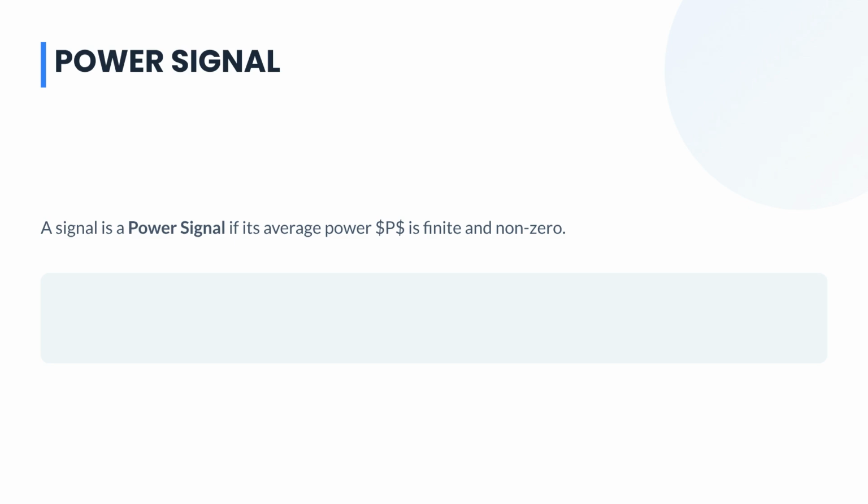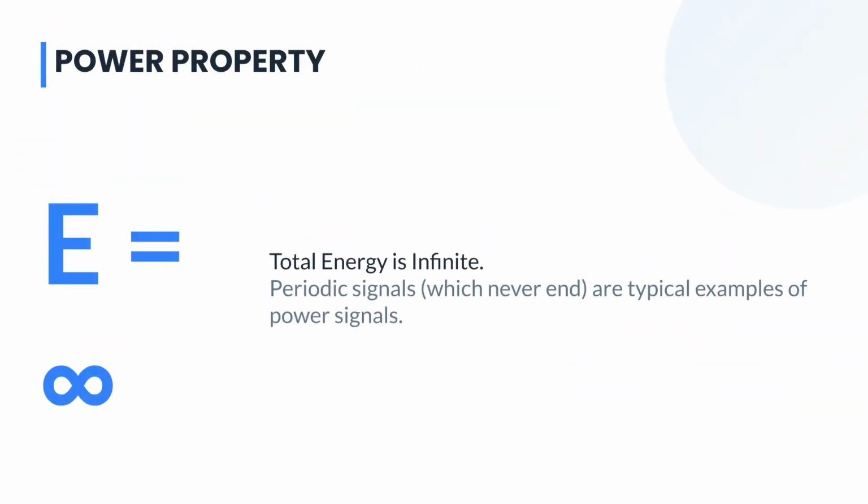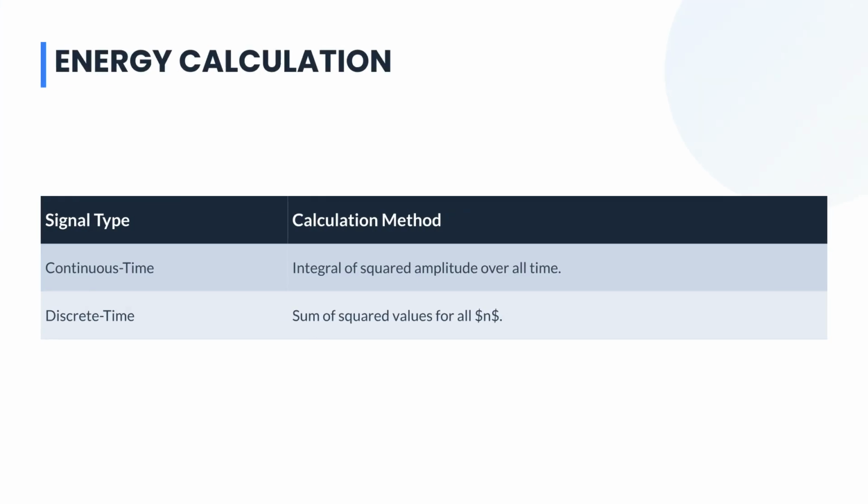A signal is classified as a power signal if its average power, $P$, is finite and non-zero. The calculation of average power is defined by the limit of the average energy over an increasingly large time interval. For a power signal, the total energy, $E$, is infinite. Periodic signals, which continue indefinitely, are typical examples of power signals because their energy accumulates infinitely over time. The formula for calculating energy involves integrating the squared magnitude of the signal over time.